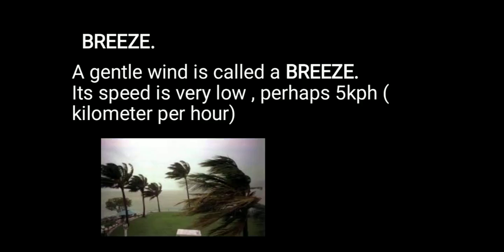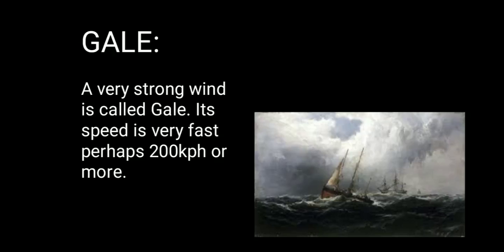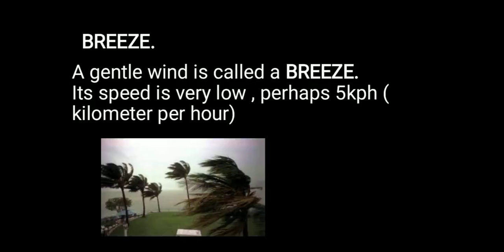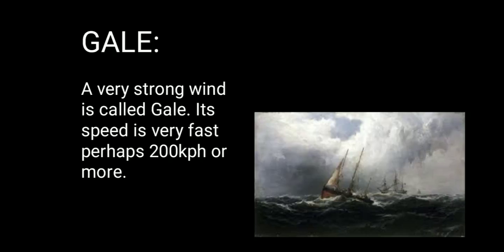So class, what do you think: what is a gentle wind called and what is a strong wind called? The gentle wind is called a breeze and the strong wind is called a gale. A gentle wind is called a breeze. Its speed is very low, perhaps 5 km per hour. On the other hand, we have a gale. A strong wind is called a gale. Its speed is very fast, perhaps 2 km per hour or more.